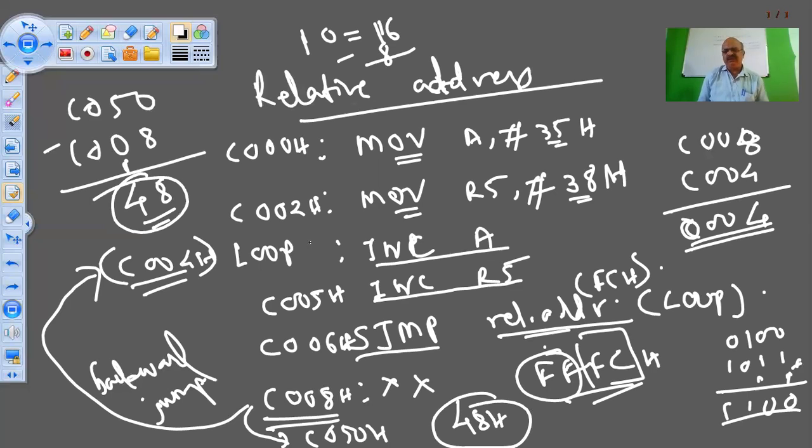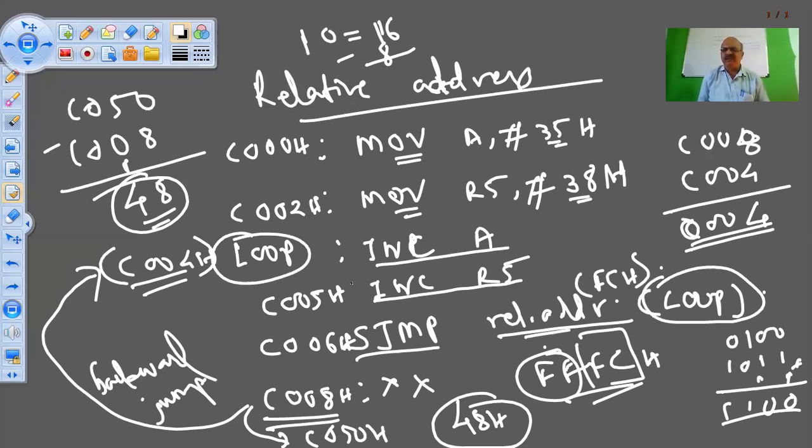So this type of manual calculation you will have to do. Actually, if you are using a PC, personal computer or laptop, and if there is a software assembler available, then you don't have to calculate these addresses, because you have to just name where you want to jump. For example, here I have given the name loop, and here I am using that name loop in the instruction itself.